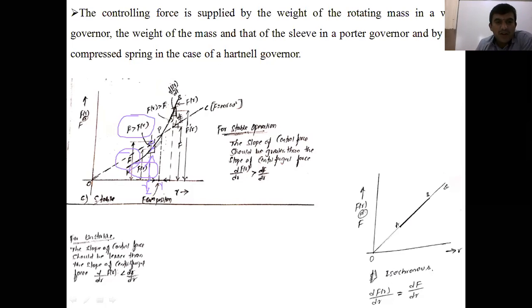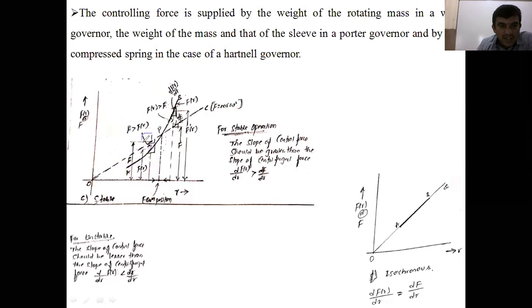Now if you draw the slope of this, the slope here is dF by dr. In this portion, the centrifugal force is greater than the controlling force. If you draw the slope here, you'll get another slope, dFr by dr. Now which slope is more?